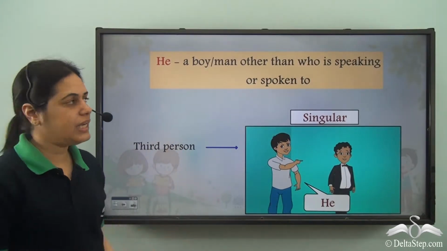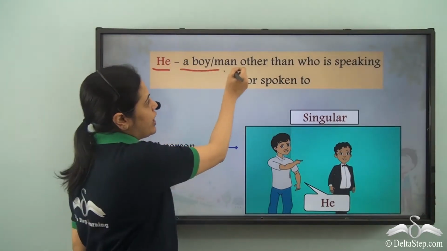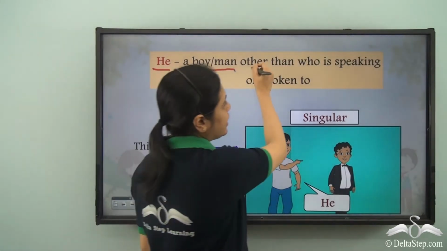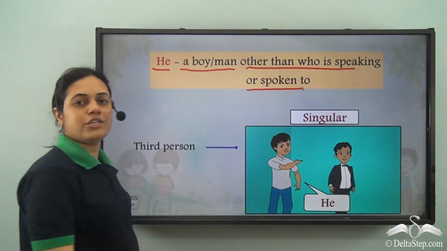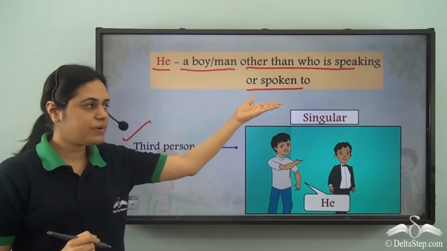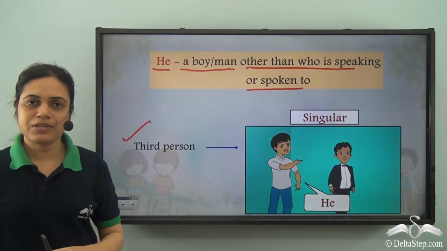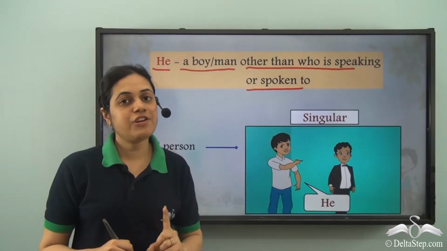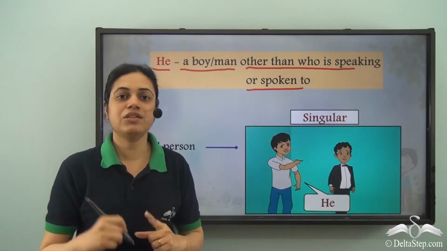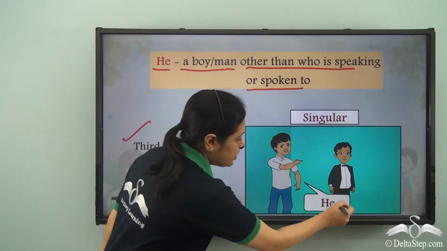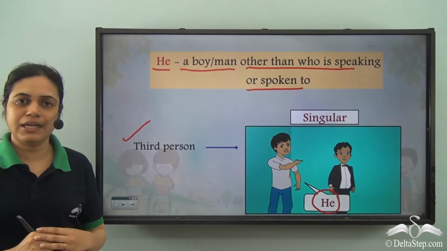So the pronoun he is used for a boy or man, that is for masculine gender, other than who is speaking or spoken to, which means third person. So not the person who is speaking, not the person spoken to means third person, and for singular. So when we are referring to one person who is the third person, for singular masculine gender, the pronoun used is he.